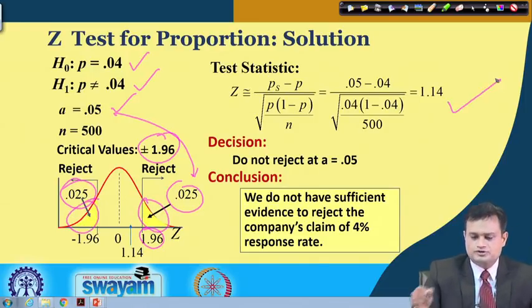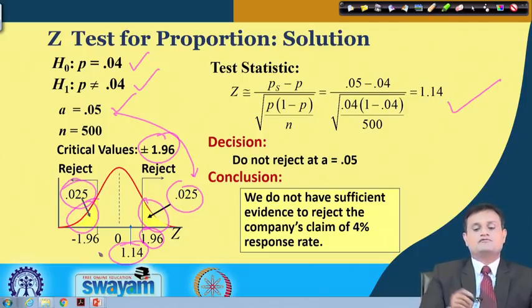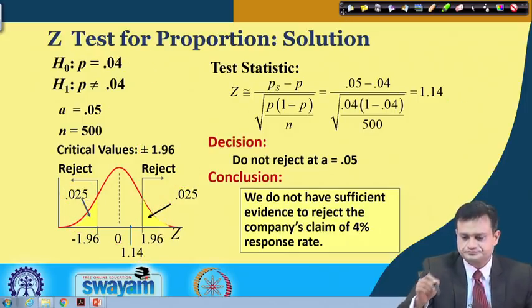So, when I compute the Z statistic for proportion, I get the value 1.14, and this 1.14 is less than 1.96. So, it is in the acceptance region. So, I will say we do not have sufficient evidence to reject the company claim of 4% response rate.